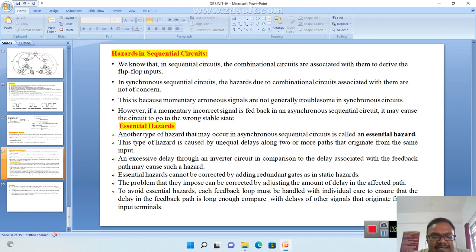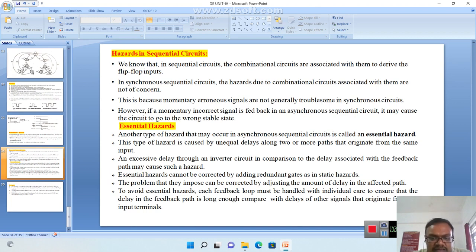Then, what is meant by essential hazards? Another type of hazard that may occur in an asynchronous sequential circuit is called an essential hazard. It is an important two-mark question. So define essential hazards: another type of hazard that may occur in an asynchronous sequential circuit. That is called an essential hazard.